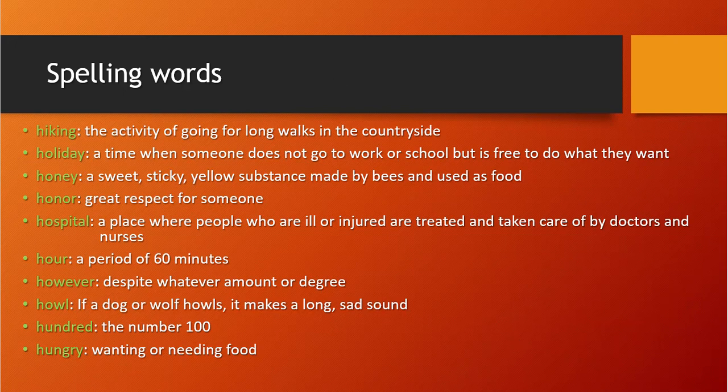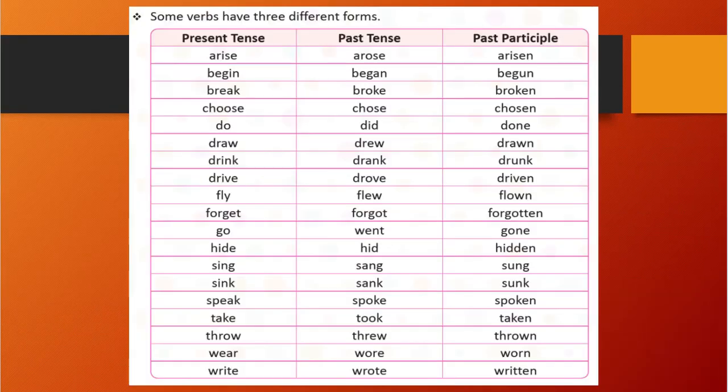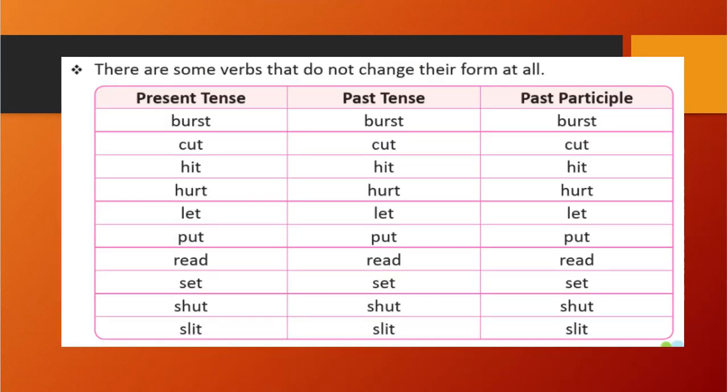And from unit 9, you need to write down these verbs also. All the first, second, and third forms you need to write down. And you need to remember all the words. In a notebook, you need to write down all of these verbs and the theory part also.